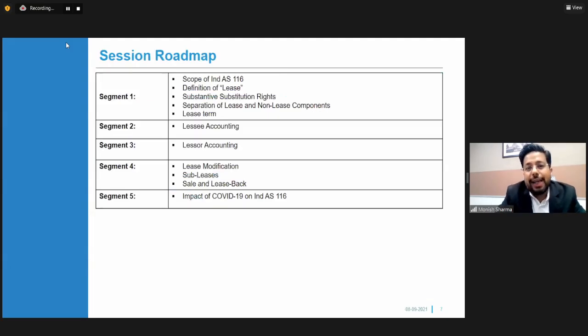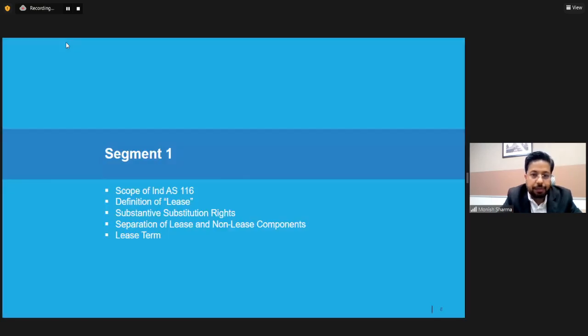So today's session roadmap is, I have bifurcated this entire session into 5 segments. Segment 1 will be talking about the scope of IND AS, the definitions, and will be covering the right of use, the non-lease components, lease term, and the like. Segment 2, we will be talking about lessee accounting. Segment 3, lessor accounting. Segment 4 will be talking about lease modifications, subleases, and sale and leaseback transactions. And in the last segment, we will be talking about the impact of COVID-19 on IND AS 116.